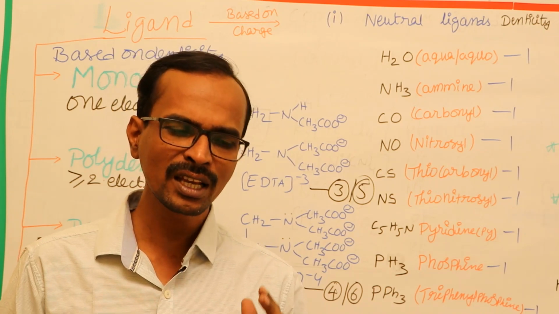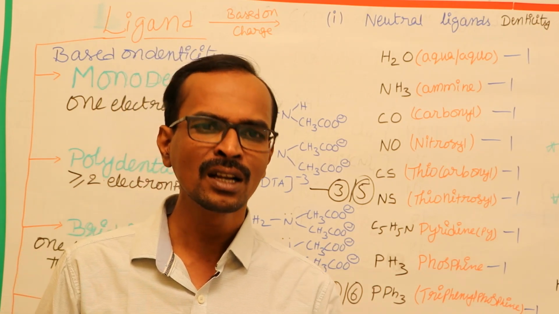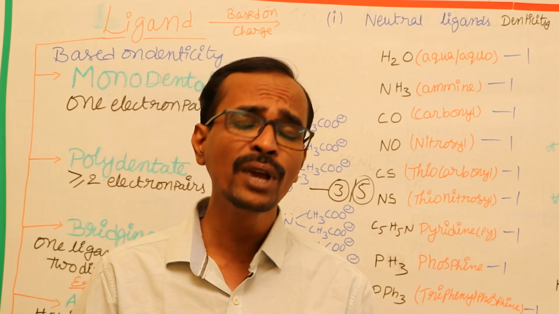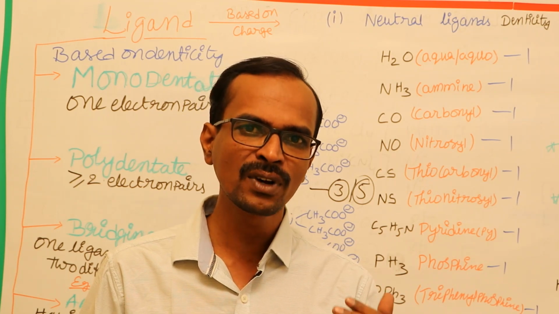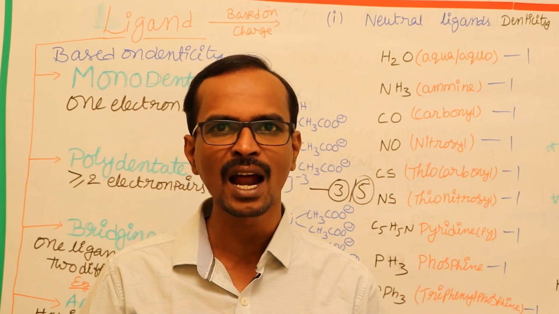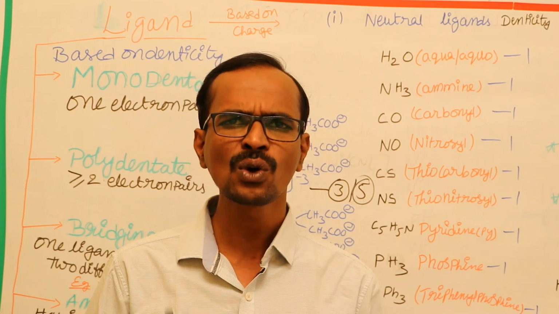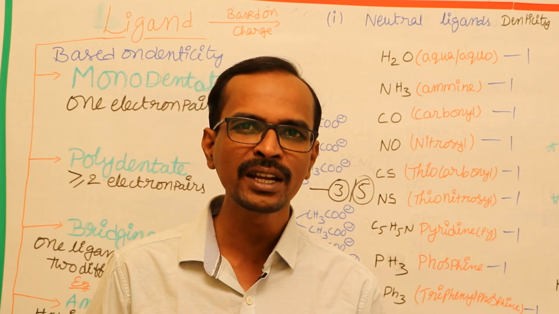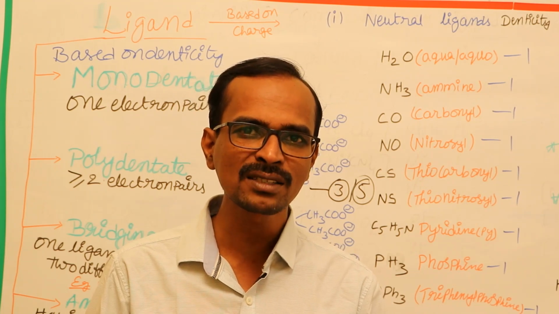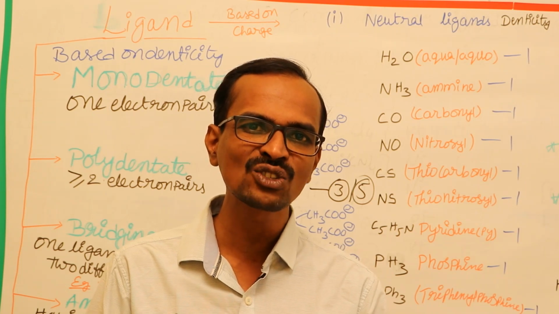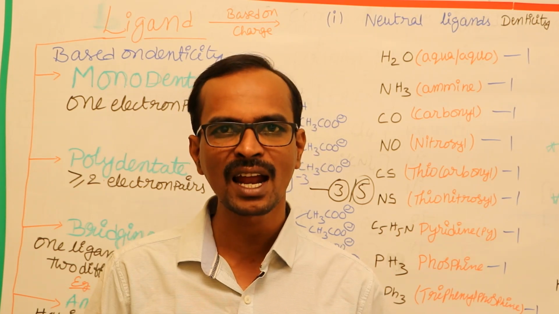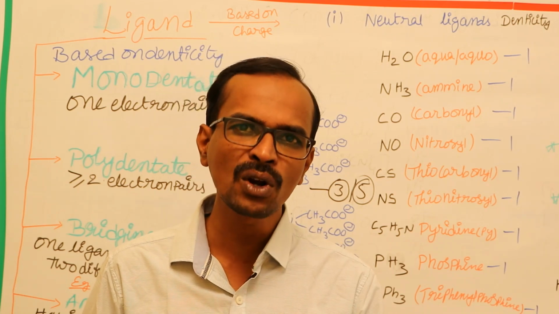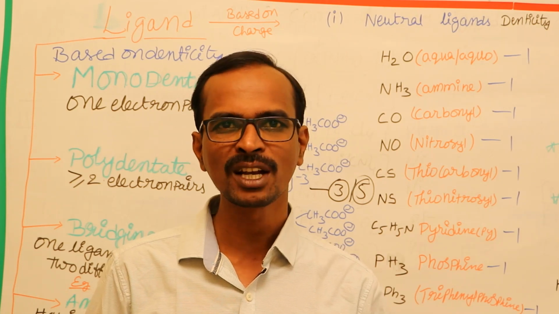Here, we can expect a question giving different kinds of complexes having monodentate and polydentate ligands, based on stability. For example, if a complex has a monodentate ligand and a polydentate ligand, among these two, which one is more stable? The complex having a polydentate ligand. That means the complex involving a ring-like structure between the ligand and central metal atom is more stable than the monodentate ligands. The more the number of rings, the more will be the stability of the complex.